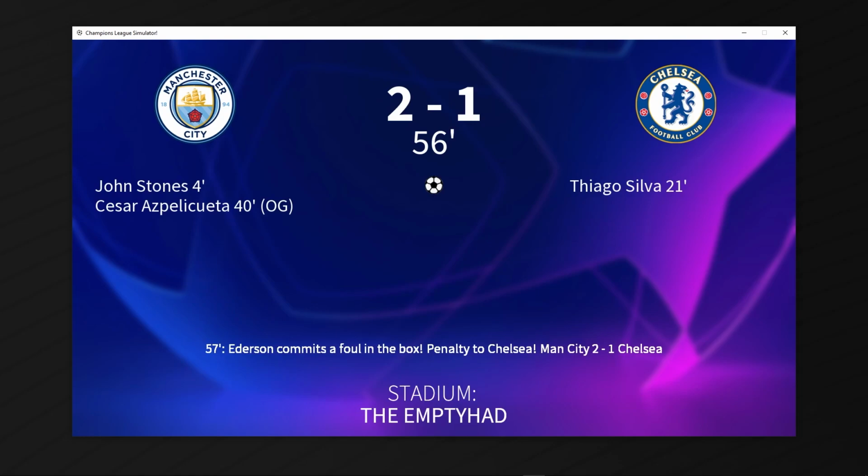Ederson commits a foul in the box in the 57th minute, it's a penalty to Chelsea, and Jorginho has the chance to make it 2-2, which he does. It's 2-2, what a game so far.